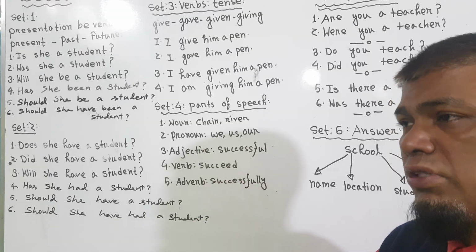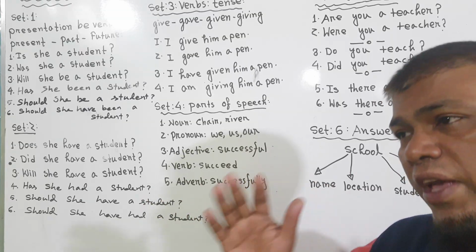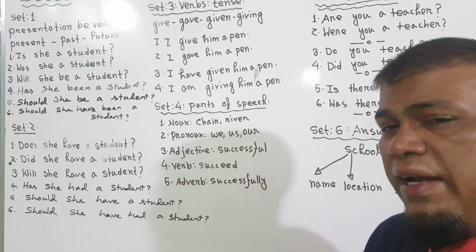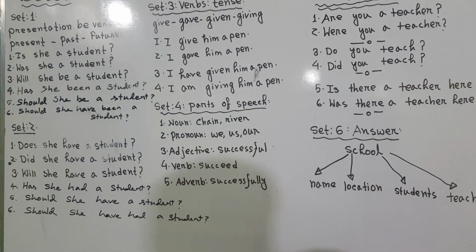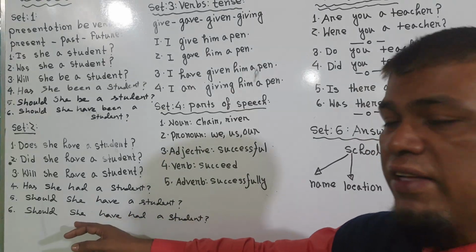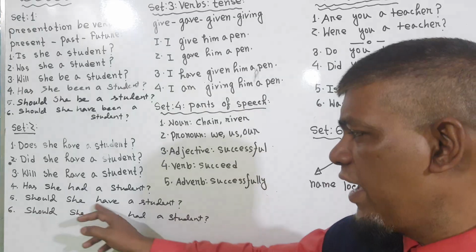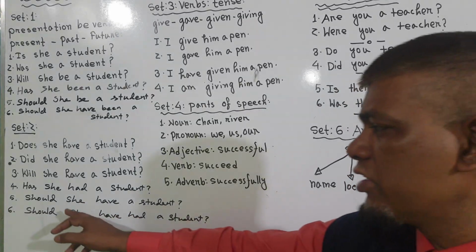In this case, we should say I have had, we have had, you have had, he has had, she has had this plan for 5 days, like this. And has she had a student? Should she have a student? This is advice. Should she have had a student? Should she have had? People say, should she have?